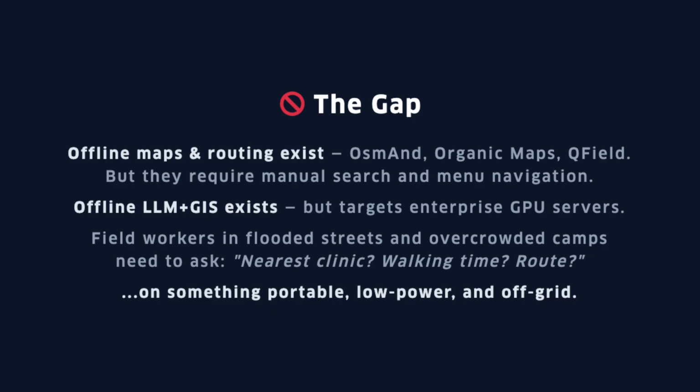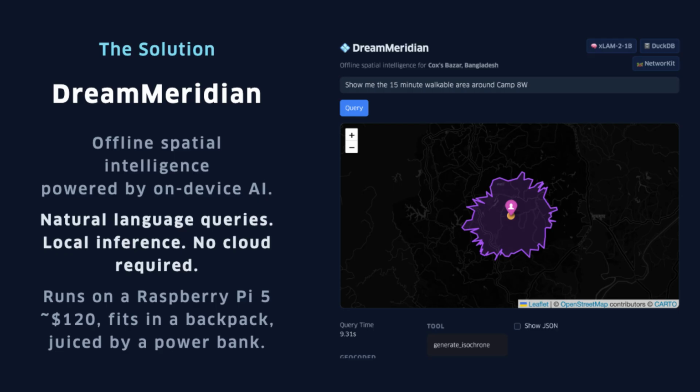Edge AI can. Offline maps exist, but you get search boxes, not spatial reasoning. Offline LLM GIS does exist, but it needs enterprise GPUs. The gap? Plain language spatial queries on portable low-power hardware. DreamMeridian fills that gap. Natural language in, spatial answers out.